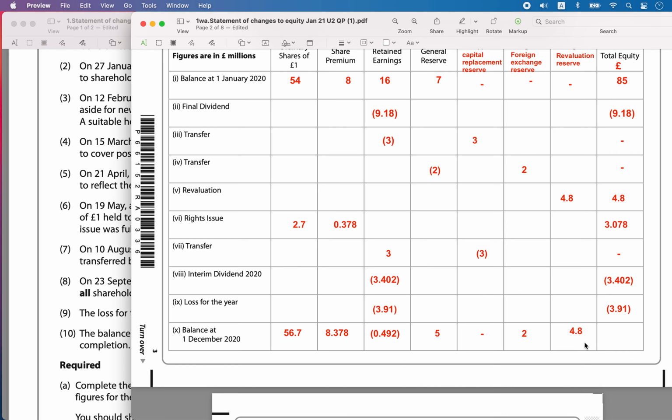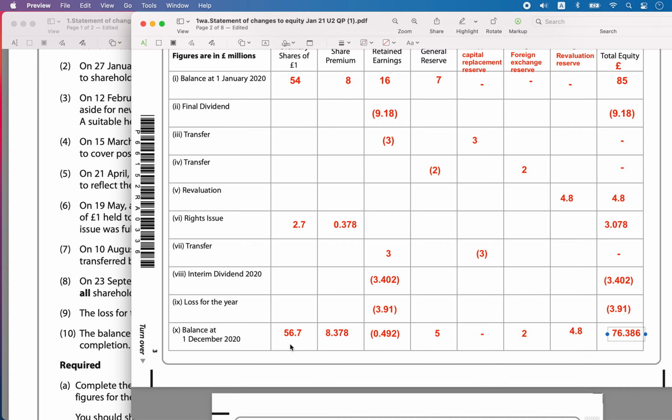Now let's add up and see the horizontal and the vertical columns, and they should match here. So 85 minus 9.18 plus 4.8 plus 3.078 minus 3.402 and minus 3.91 is going to be equal to 76.386.